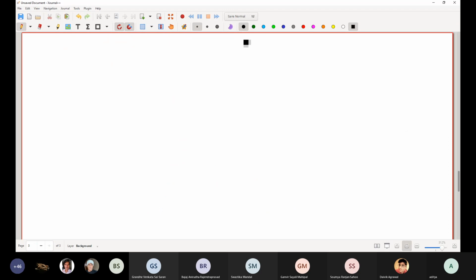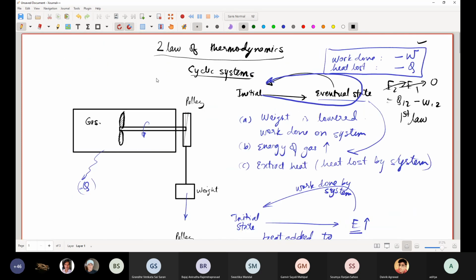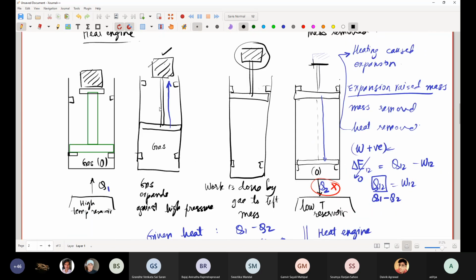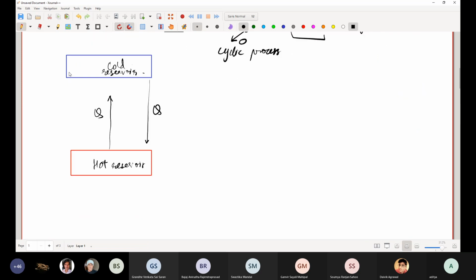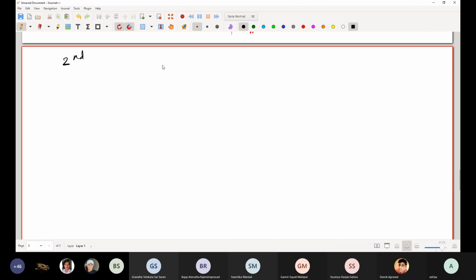But before that, let us quickly look at the second process that we looked at. So this heat engine business is basically this process that I spoke about. This generalization was the heat engine. Okay. Now let us look at this. This is equally important. Without this, you will not be able to live comfortably in summers.